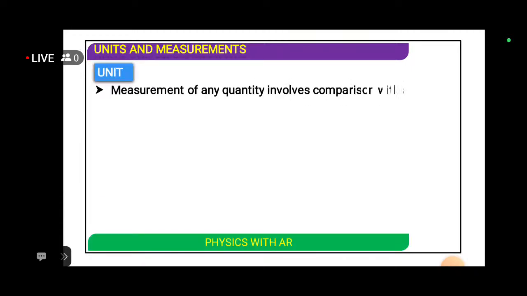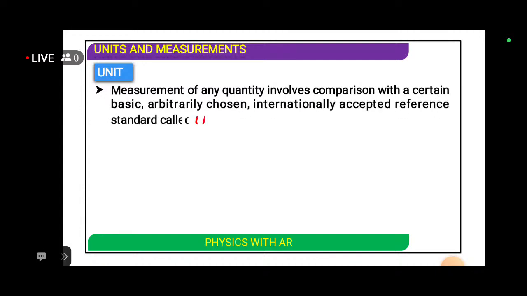In order to measure this, we require a unit. The measurement of any quantity involves comparison with a certain basic, arbitrarily chosen, internationally accepted reference standard, which we call a unit.